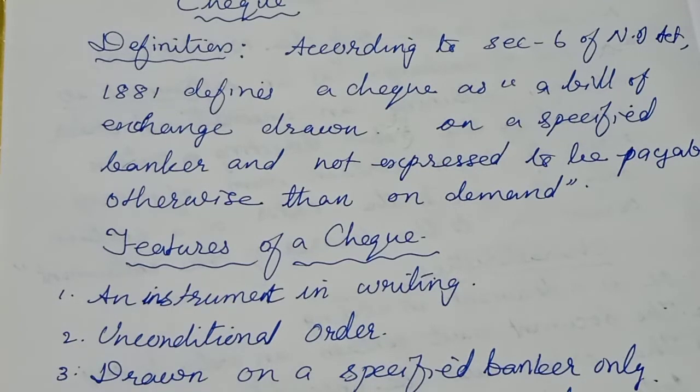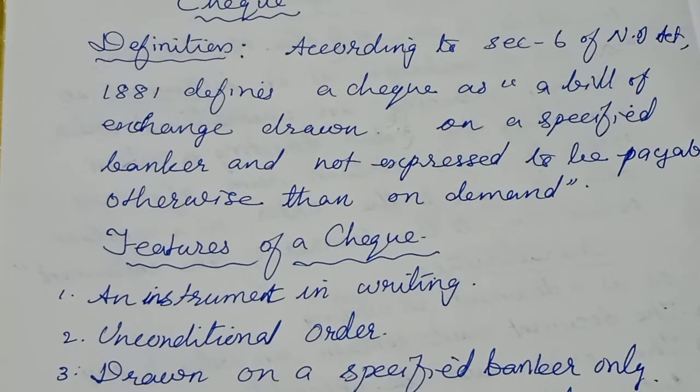Last class you saw the definition of a bill of exchange and its features. A check is a bill of exchange drawn on a specified banker and not expressed to be payable otherwise than on demand. That should be payable only on demand, not before demand. So this is the definition given by the Negotiable Instrument Act 1881.